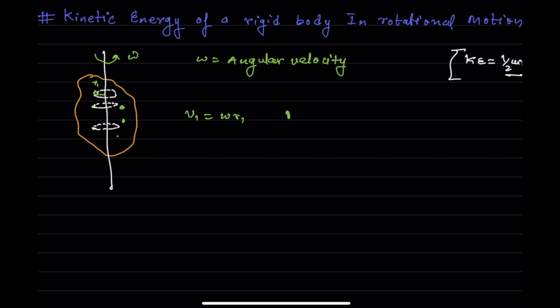Let's write down the terms. The kinetic energy of particle 1 will be half m1 v1 square, and v1 can be replaced as omega r1. So v1 square is there, so we can write it as (omega r1) square. So it will be half m1 r1 square omega square. I think you do not have any problem in this. So this is particle 1.